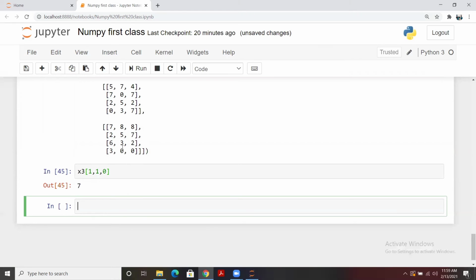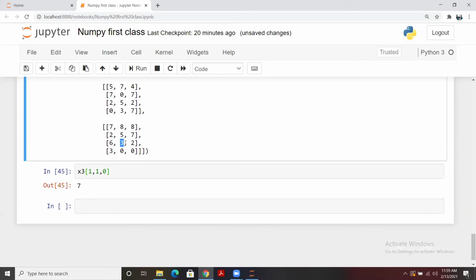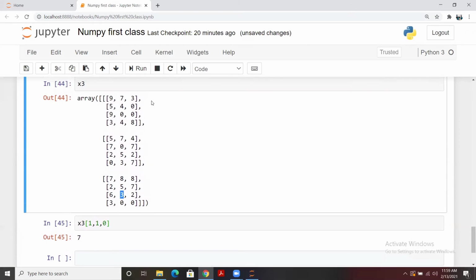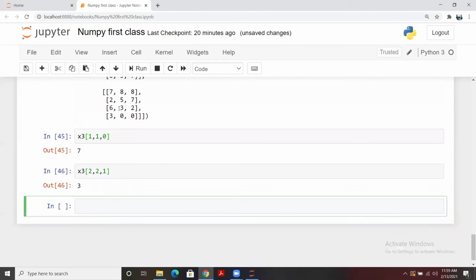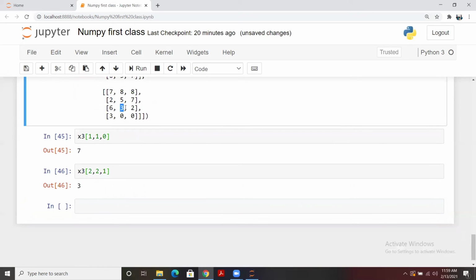Now let's say I want to extract the value 3. So how will I write this? The index for my array will be 2, because we have 3 arrays: 0, 1, 2. And the row will be 2 and column 1. So the syntax will be x3, 2, 2, 1. Here it is. We have extracted this 3. Clear? It means the position of the array, in which array you want to perform the operation, and then the rows and then the columns.